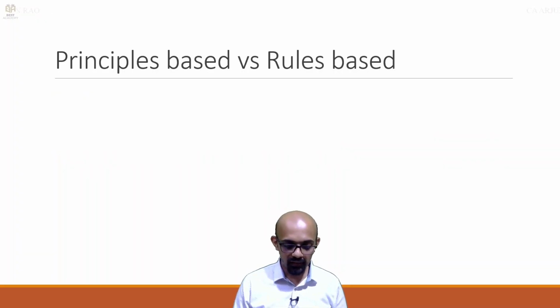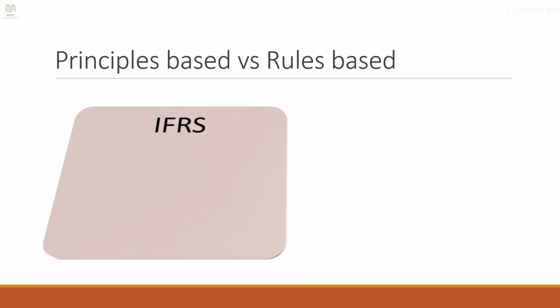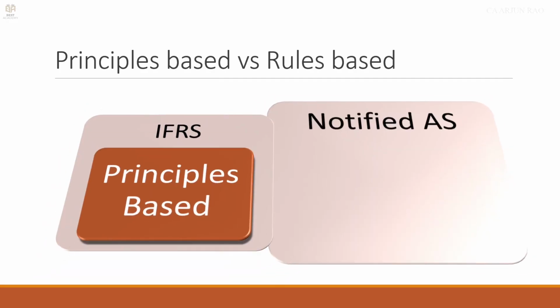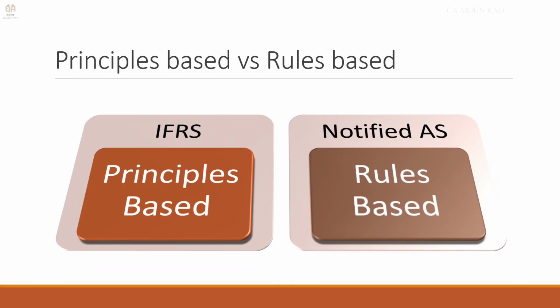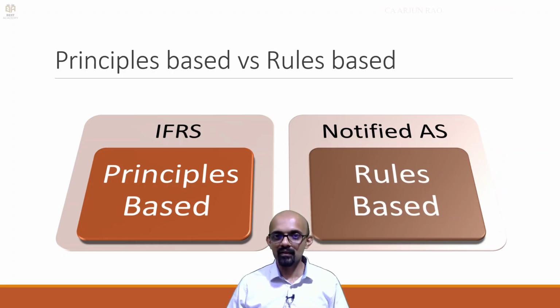Now it is said that IFRS is principles based, whereas the accounting standards notified under the Companies Act are rules based. So when we say principles, we mean that the general principle is set out by the standard. Freedom is given to the auditors and to the management of the companies to apply judgment and comply with the accounting standard accordingly. So in the case of rules based, strict rules are set out.